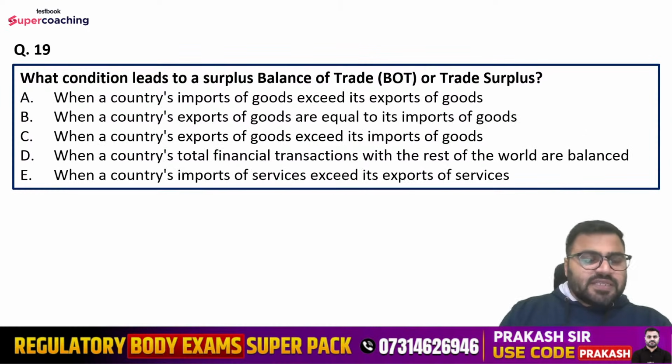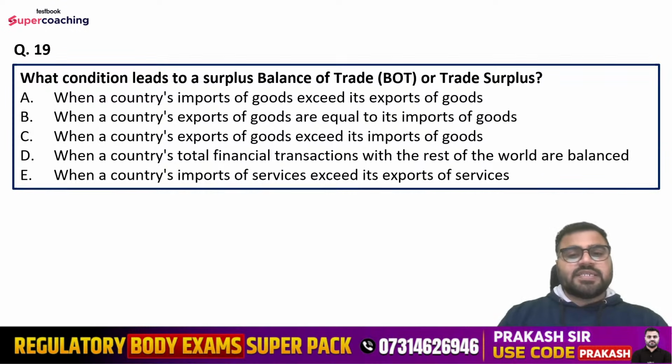Question number 19th is what condition leads to a surplus balance of trade or trade surplus? So options are when a country's import of goods exceed its export of goods, when a country's export of goods are equal to its import of goods, when a country's export of goods exceed its import of goods, when a country's total financial transactions with the rest of the world are balanced, or when a country's import of services exceed its export of services.